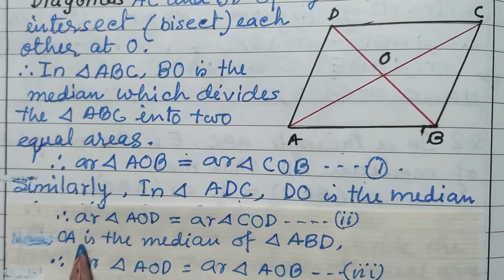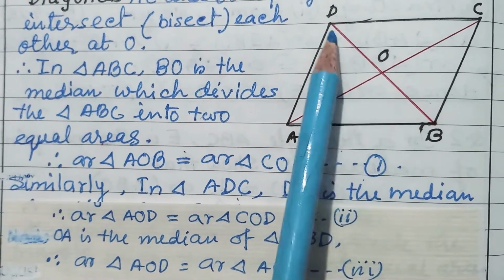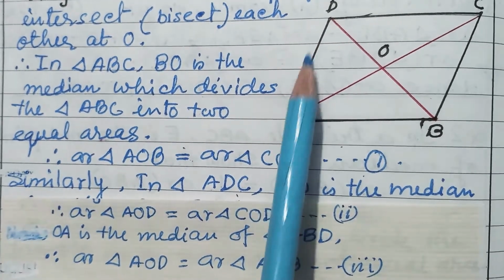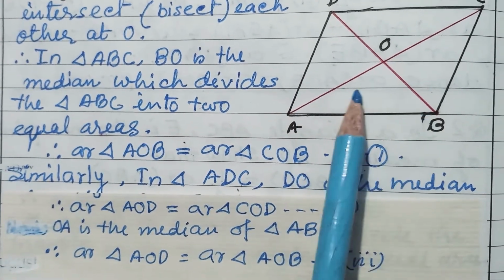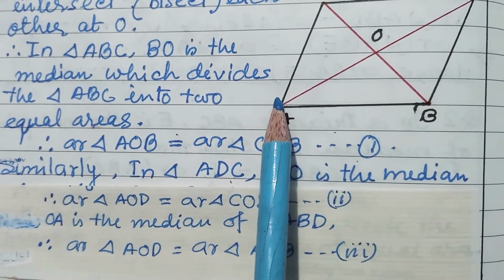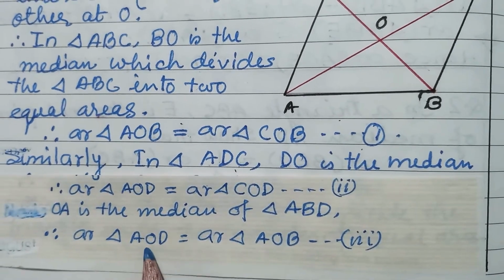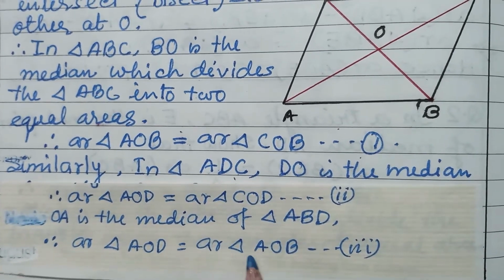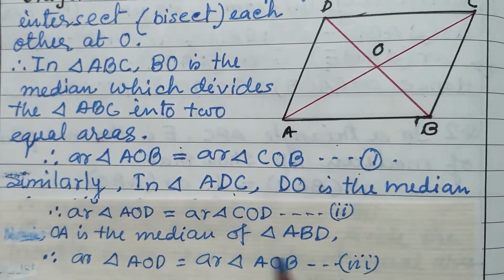Again, AO is the median of triangle ABD. So, therefore, area of triangle ABO and ADO, these are equal. So, area of triangle AOD is equal to area of triangle AOB. Now, this is the third relation, you check.